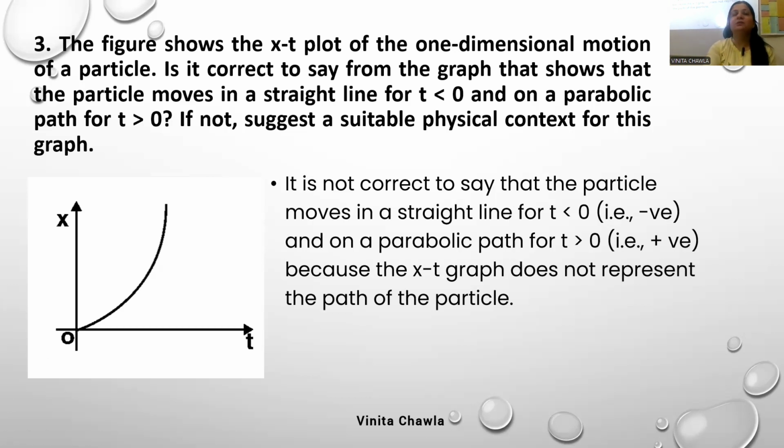Okay, this is a non-linear graph, right? So it shows speed is increasing with time. So when does speed increase?